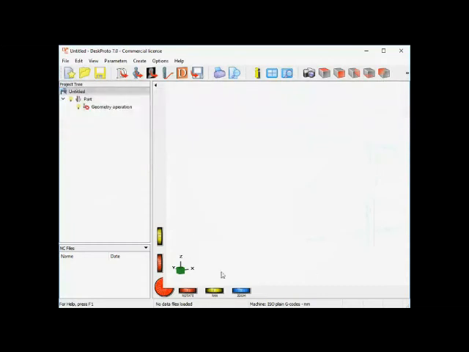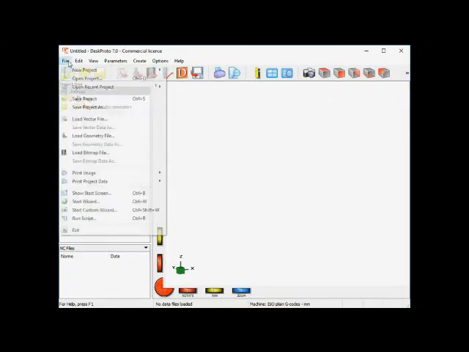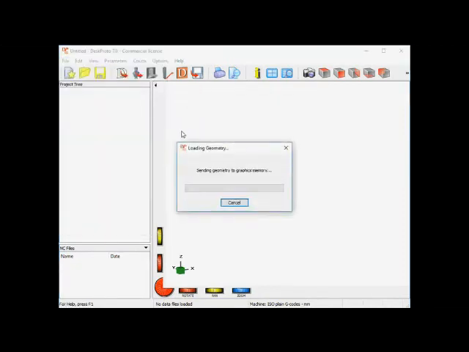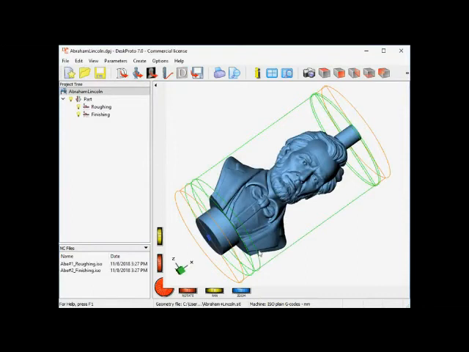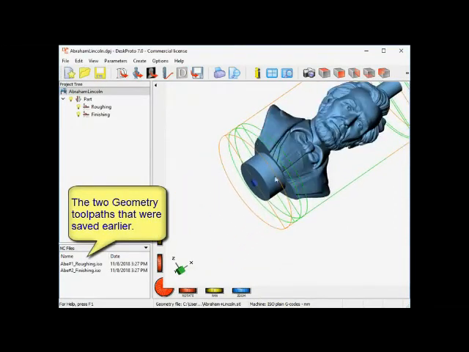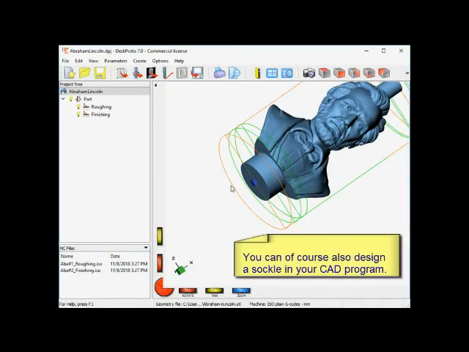Well, after we machined the geometry, we decided that a socle with some text on it would be nice, as our block is large enough. We forgot to add that in when originally creating the toolpath, so we'll just add the socle now. We reopened the project, and what I want to do is make this support block a bit larger to make it a socle, and then project some text on it.